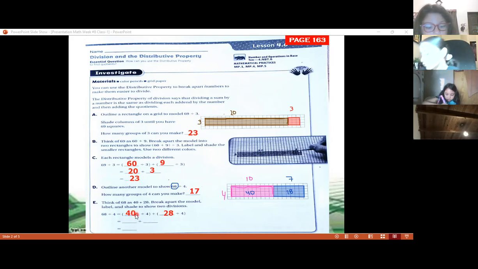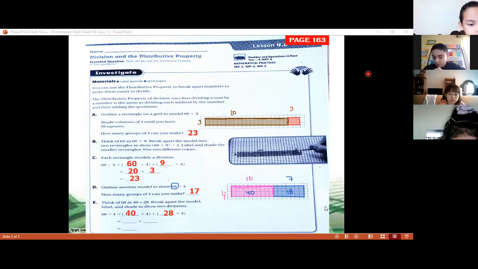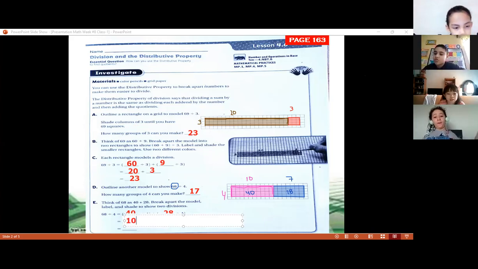But using the distributive property, each number that we break has to be divided by the same number, in this case by 4. The 40 is going to be divided by 4, and the 28 by 4. Now, what is the answer of 40 divided by 4? 10. That's right. If you say 4 times 10, it's 40. So 40 divided by 4 is 10.